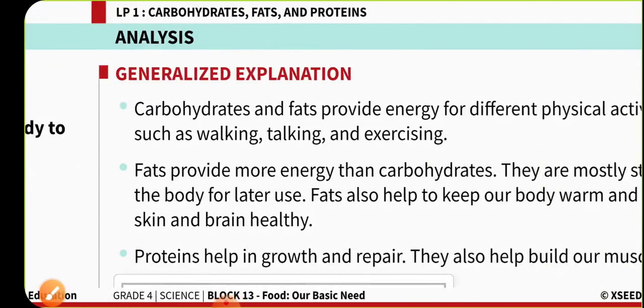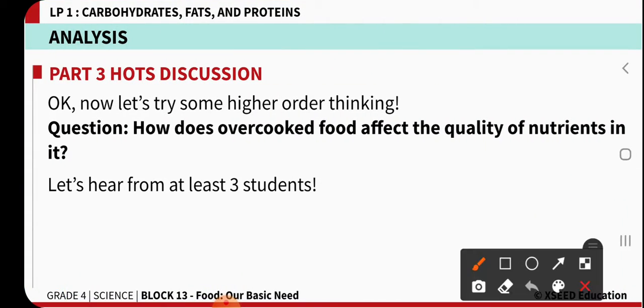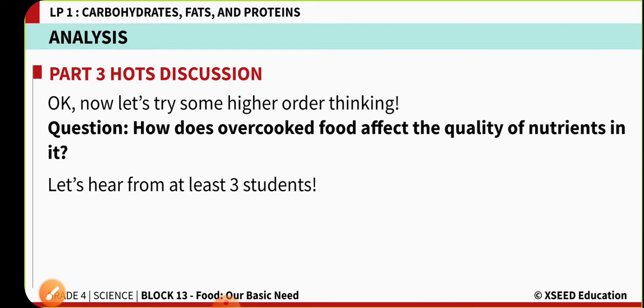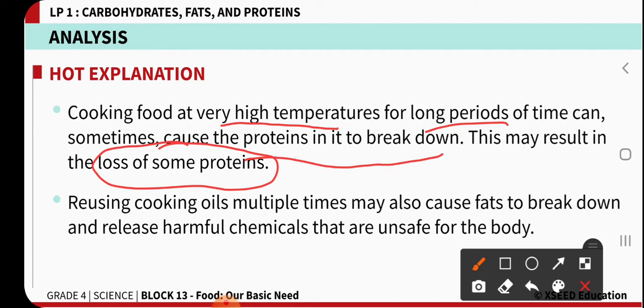Okay, now the next one: how does overcooked food affect the quality of the nutrients in it? If you are cooking any food in an overdone manner, how does it affect the quality of nutrients? Overcooked food, where you cook at a high temperature for a longer period, sometimes causes the breakdown of proteins, so we can lose some of the proteins in our diet.